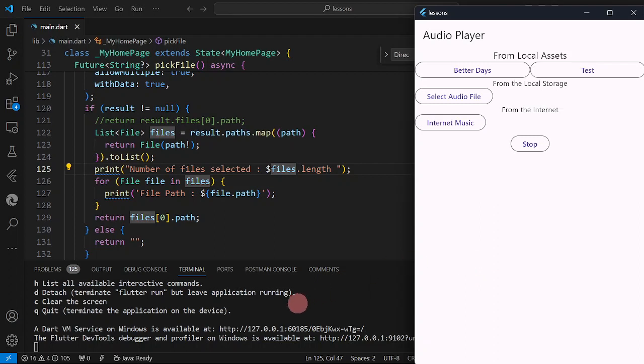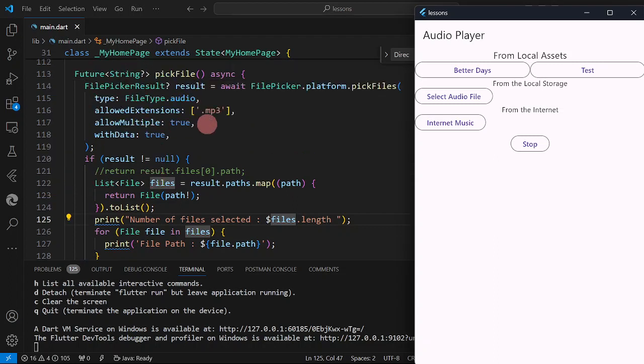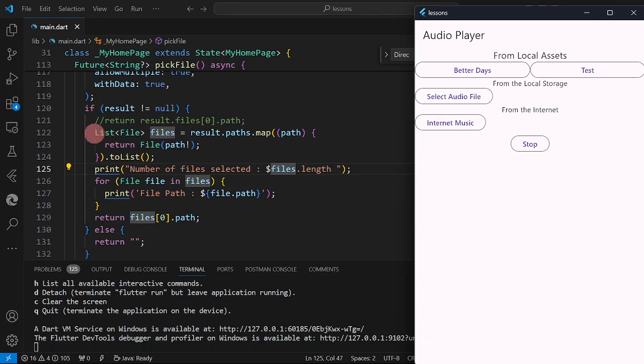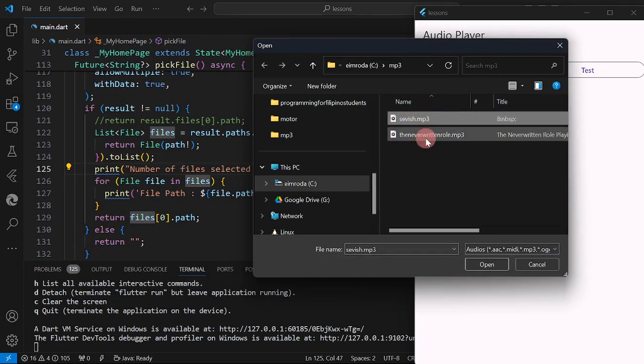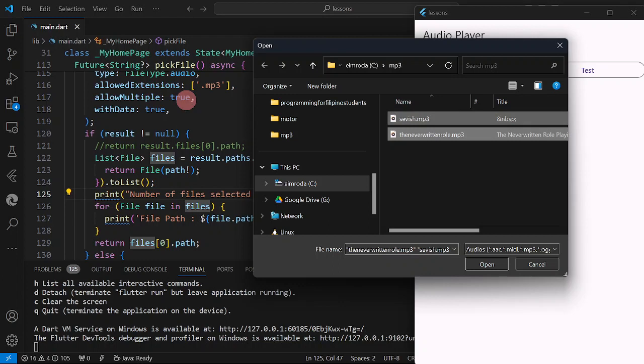Okay, so we are now going to try this one here. So what we're going to expect is the user could now select multiple files. Then we are going to display the files that have been selected. Then we are going to play the very first file. Okay, so select audio file. So I'm going to select, so click and control click. So as you can see, both of them are now selected. Why? It is because of this parameter here.